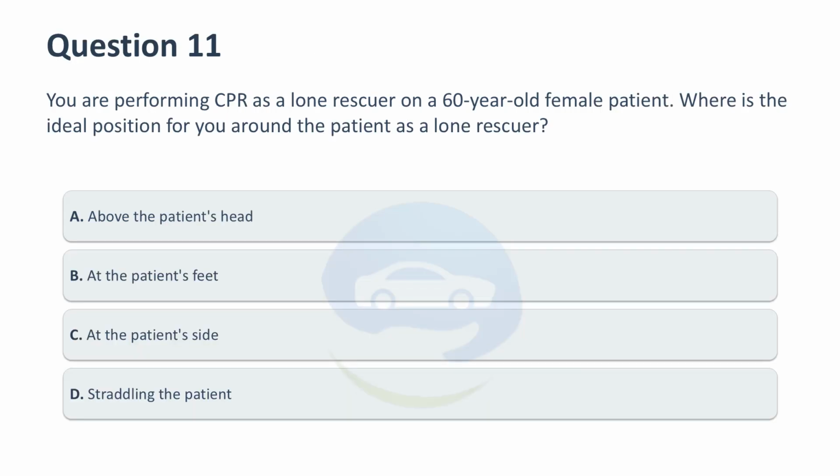You are performing CPR as a lone rescuer on a 60-year-old female patient. Where is the ideal position for you around the patient as a lone rescuer? A. Above the patient's head. B. At the patient's feet. C. At the patient's side. D. Straddling the patient.